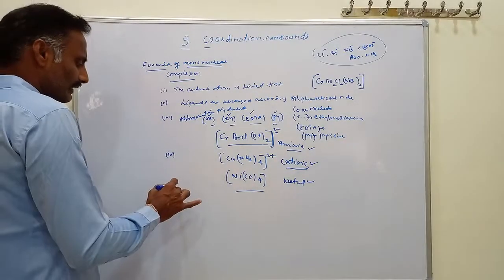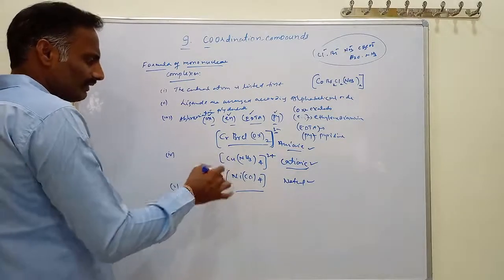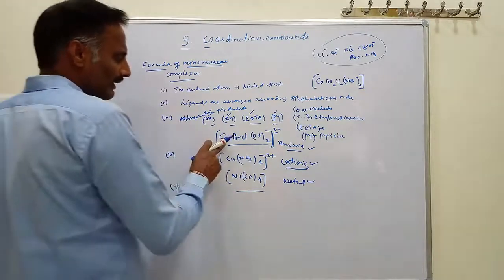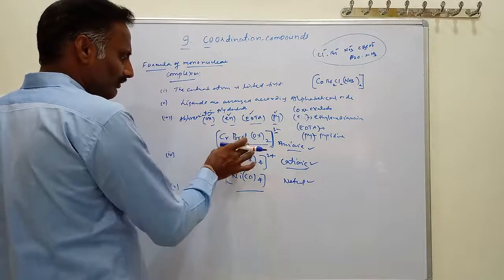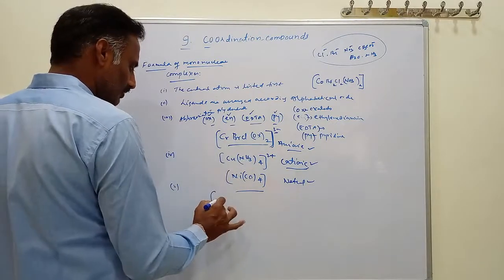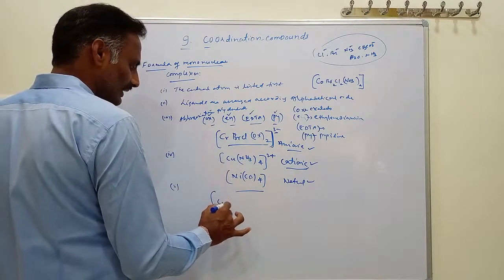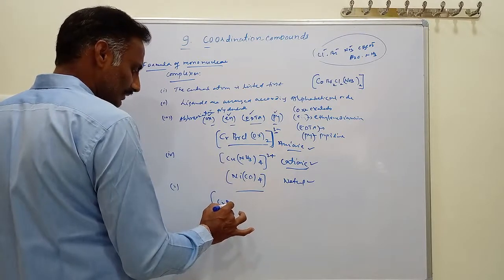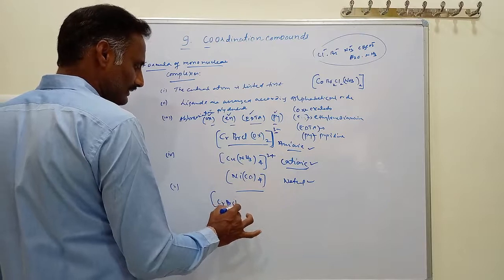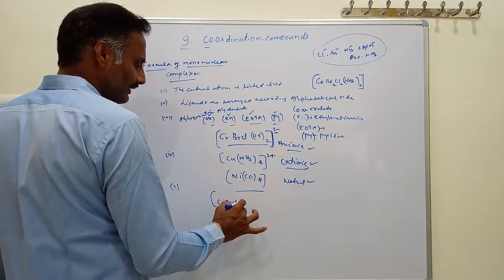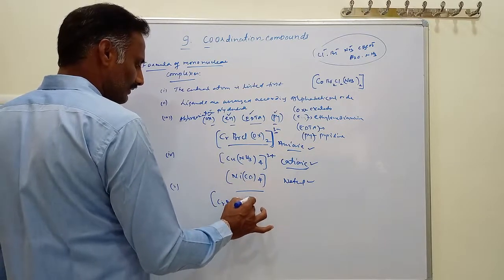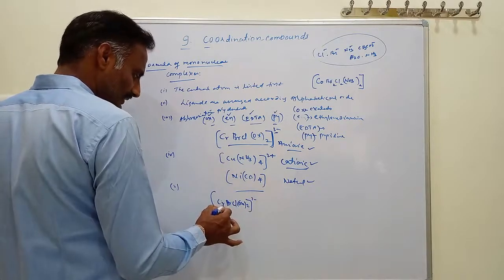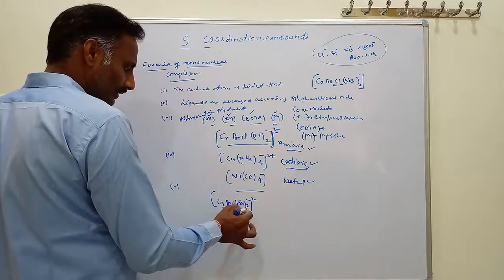Next, while arranging ligands, we should not give a gap between the central metal atom and the ligands. For example, while writing this complex, we write chromium Cr, then without space the ligands Br, Cl, and oxalate (ox), and then the charge 3 minus. There is no gap between the central metal atom and ligands within the coordination sphere.